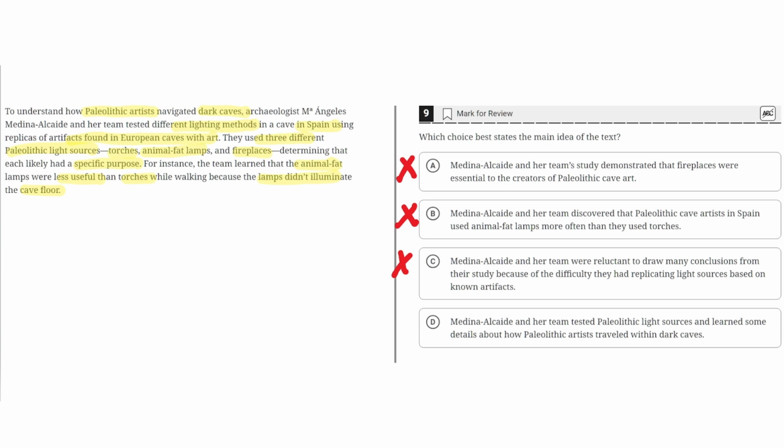D. Medina al-Sayed and her team tested Paleolithic light sources and learned some details about how Paleolithic artists traveled within dark caves. This is the correct answer because the text is focused on this, where it highlights how the team tested different Paleolithic light sources: torches, animal fat lamps, and fireplaces, and learned details about how Paleolithic artists traveled within dark caves. And this detail is that animal fat lamps were less useful than torches. So D is the correct answer.